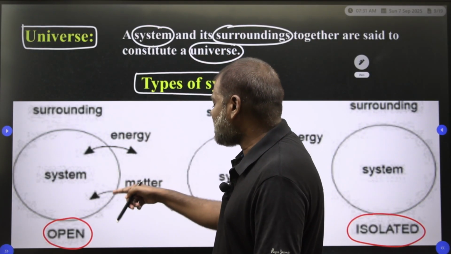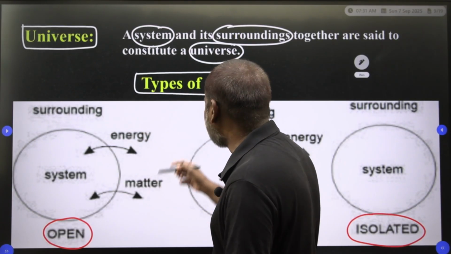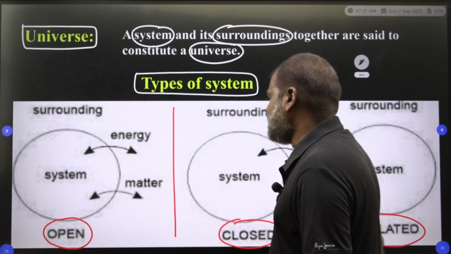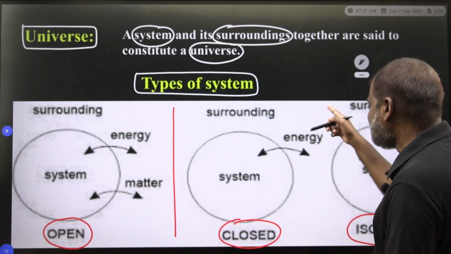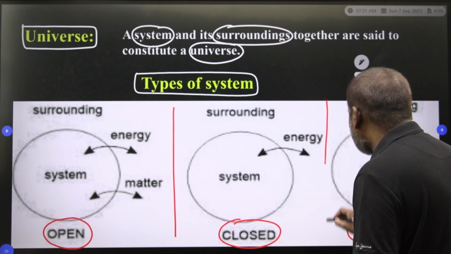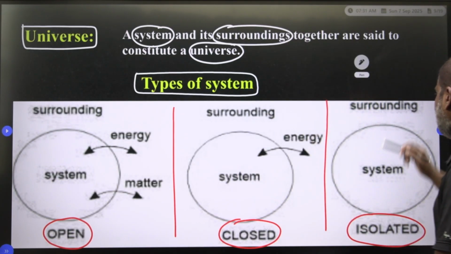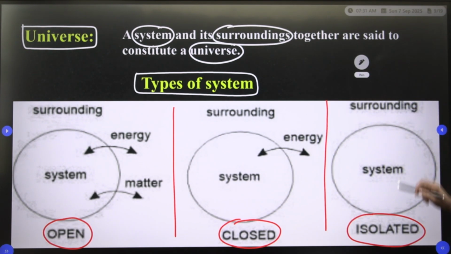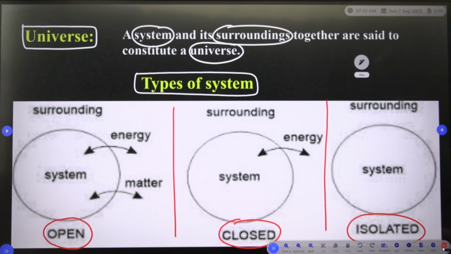If the system and surroundings exchange both energy and matter, such a system we call an open system. Whenever the system and surroundings exchange only energy and not matter, such a system we call a closed system. If the system and surroundings exchange neither energy nor matter, such a system we call an isolated system.